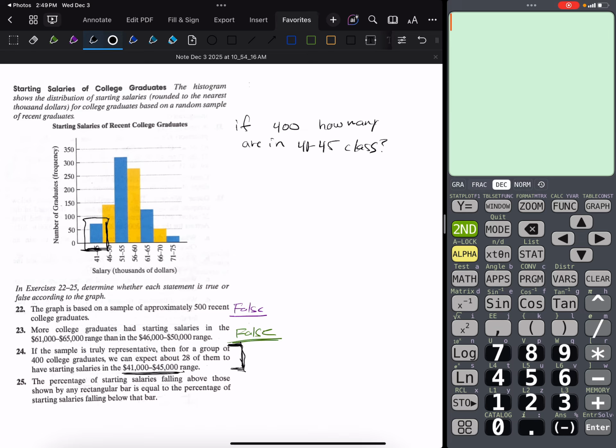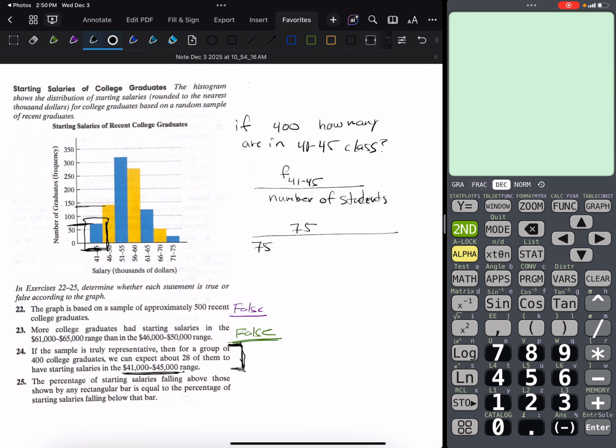And so what I want to do is take the frequency of the 41 to 45 and divide that by the number of students that were surveyed. Well, the frequency, if I'm going to estimate this, I'm going to estimate that at 75. And then divide that by, and I've got to estimate the height of each one of these. So I'm going to estimate that at 140.